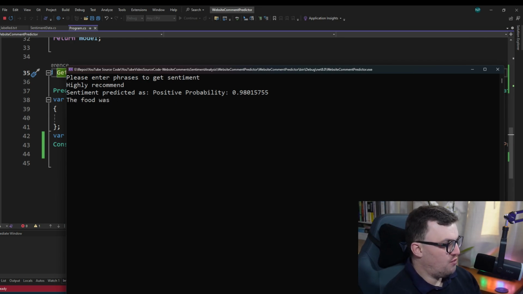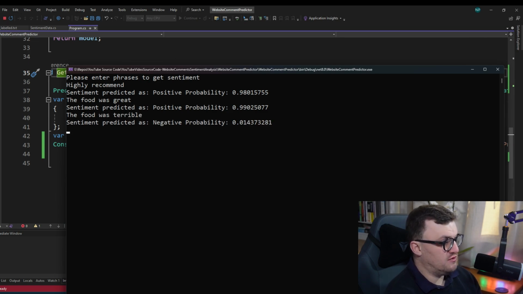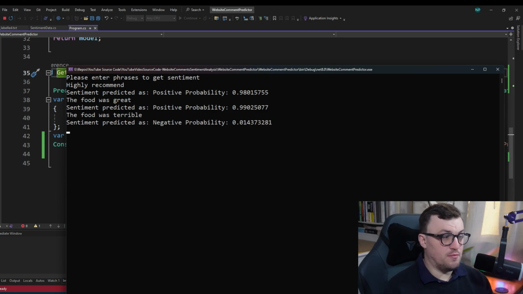The food was great. Positive. The food was terrible. Negative. So there we go. We've got the basis of being able to pass in some text and get a sentiment result. So you can expand on this by saying that you can also pass in phrases and then train the model again every so often so that you start building up a better, more accurate model based on the inputs that you're receiving. There's loads of stuff you can build on from this.